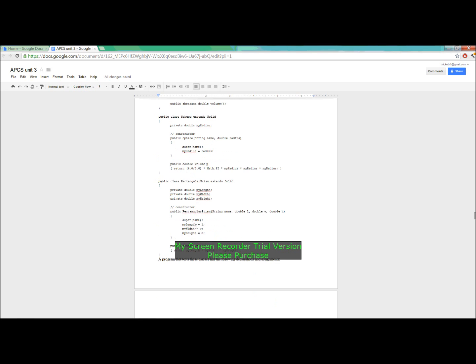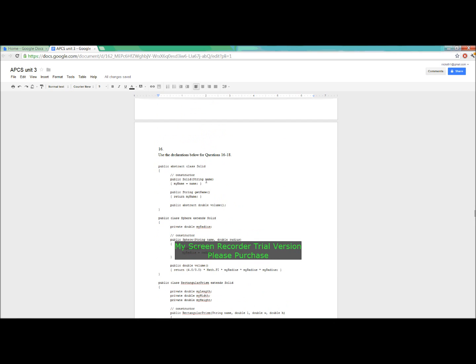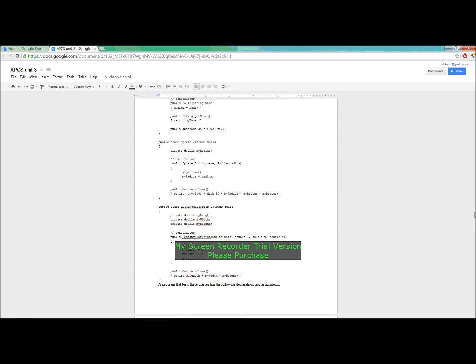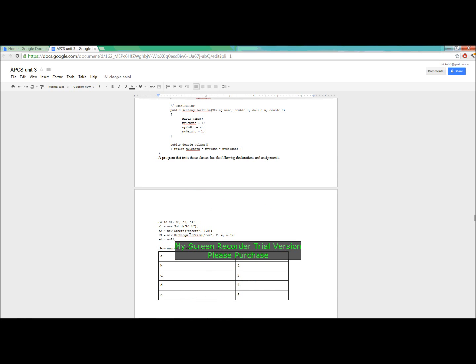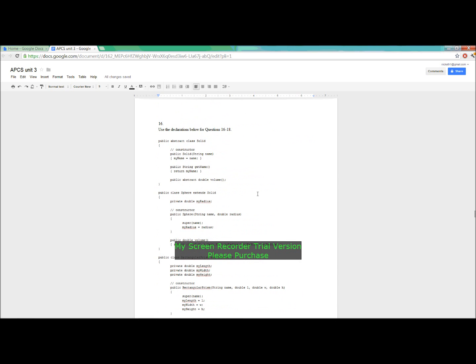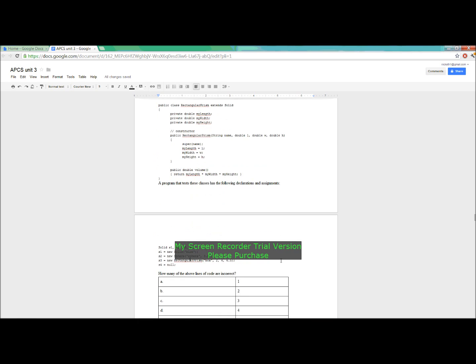So we have to go up and check all of the constructors. So the solid constructor is right here. The sphere constructor is a string name and a double radius, so that's fine as well. And then a rectangular prism, it has a string and 3 doubles. So that's also fine.